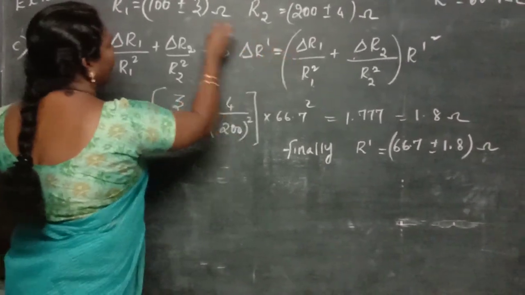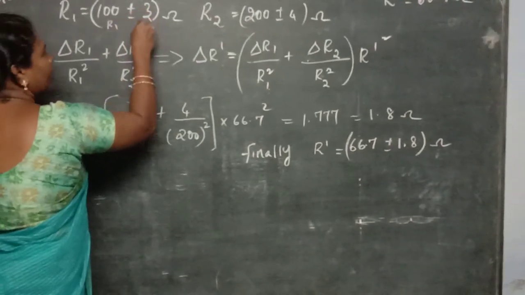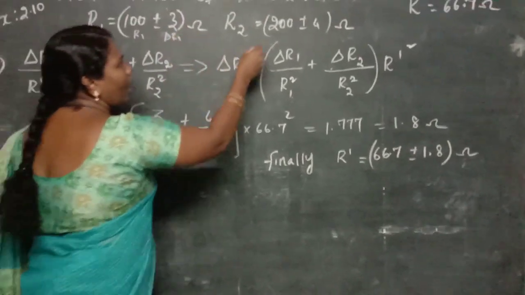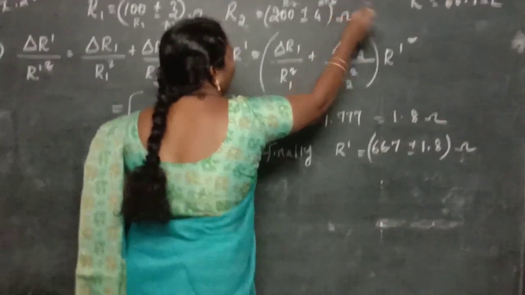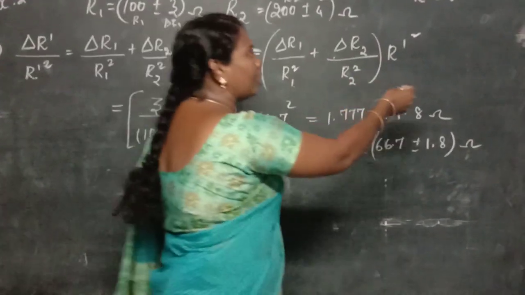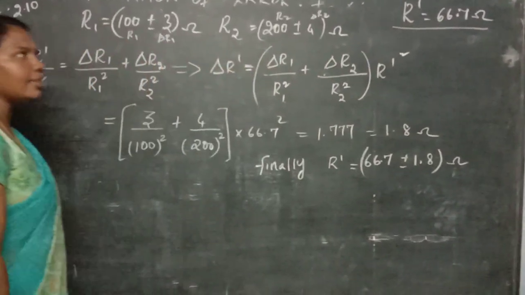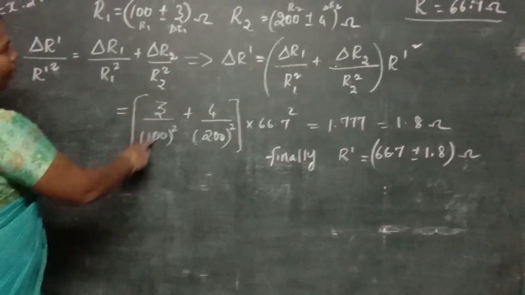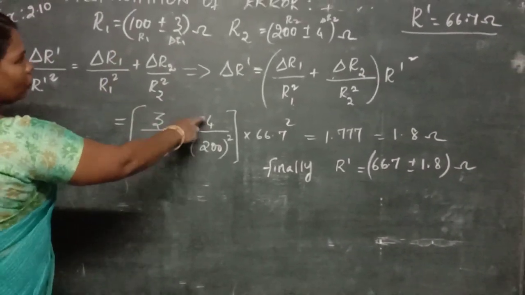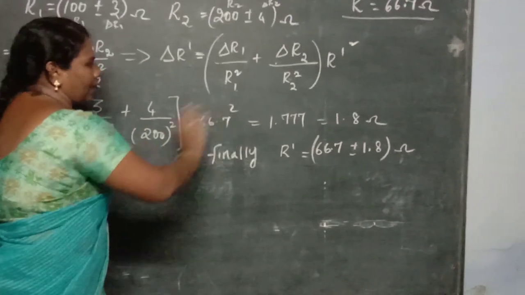Then next you substitute all those values. This is the R1 and this is the delta R1. This is the R2 and this is the delta R2. The R dash value you already got in the parallel combination, that is 66.7 ohm. So just put that in: 3 divided by 100 the whole square plus 4 divided by 200 the whole square, into 66.7 the whole square.